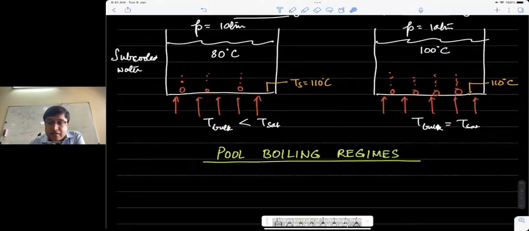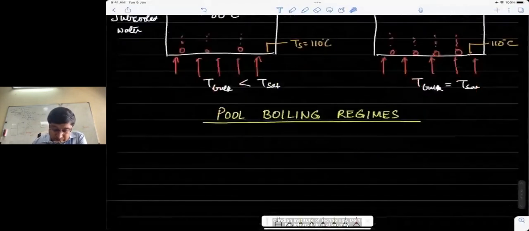Locally, because the surface is hot, this liquid near the surface would have reached a higher temperature, and that is the reason you start seeing bubble formation. But as these bubbles rise, they see a liquid at a cooler temperature, so they collapse. That is what I was saying.